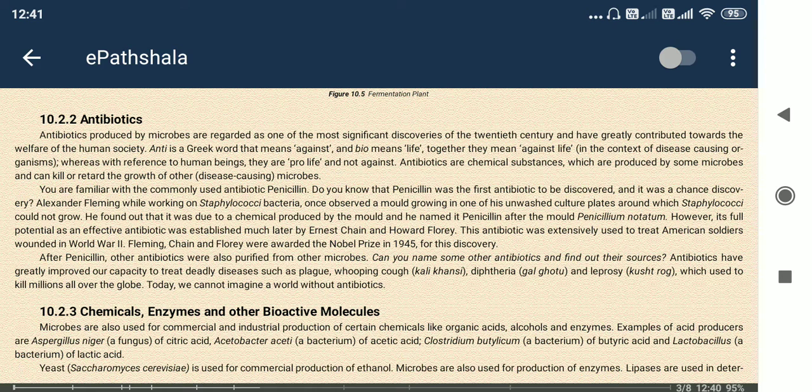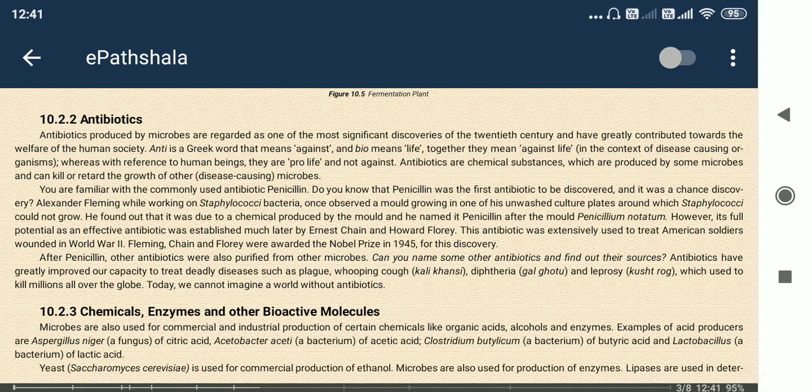Very common examples of antibiotics are azithromycin and penicillin. Penicillin we get from Penicillium notatum. That is an example. Another one is from staphylococci, from which we can get another antibiotic.